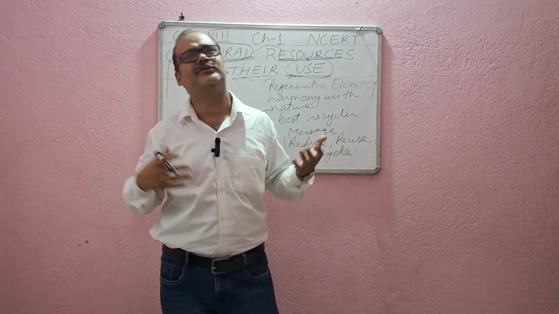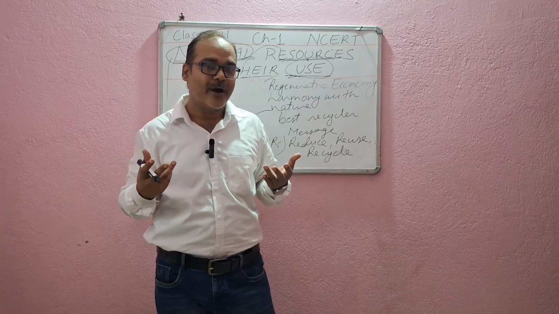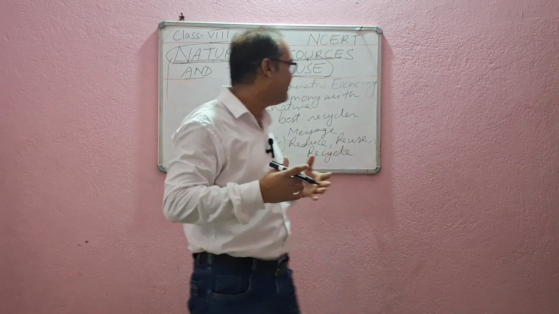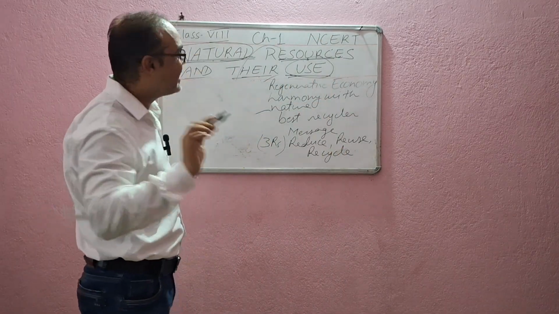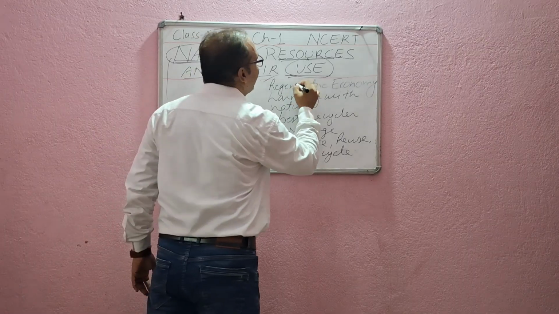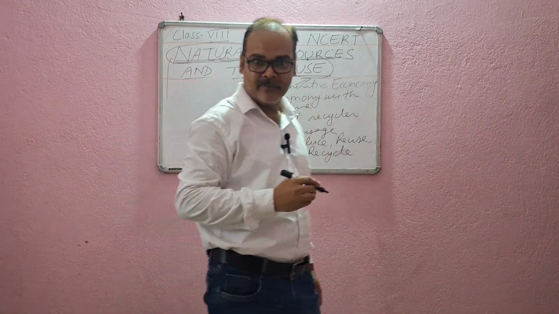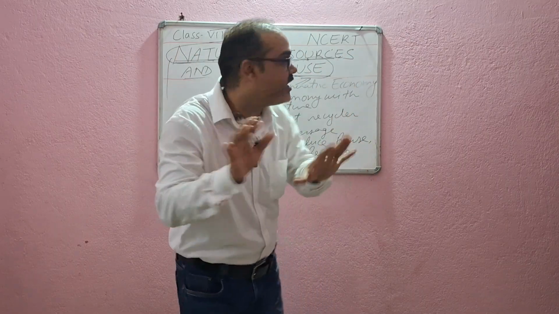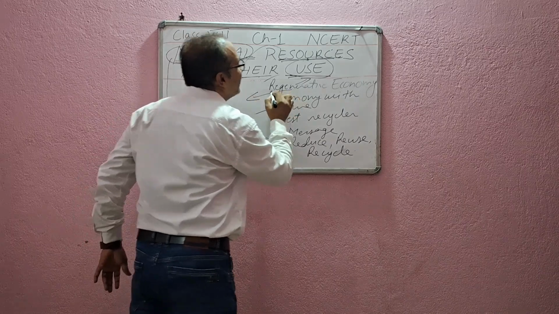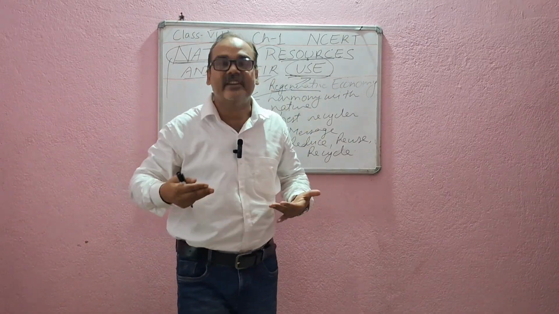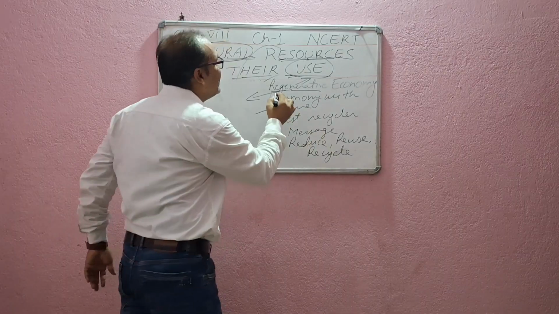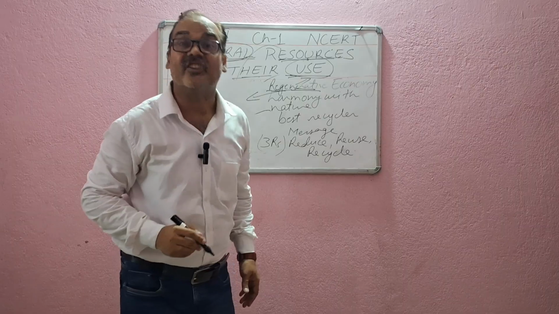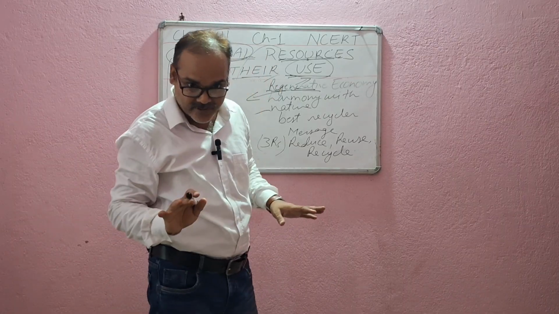We know how to use the resources, we all know. But you know what happens? We are lagging behind in so many things. What is the reason? The first thing you should understand is that nature is regenerative. Scientists are very concerned that the economy should be regenerative. Now what is the meaning of regenerative? Regenerate means generate again, right? So we should look for this type of economy. What type of economy? Regenerative economy, right?